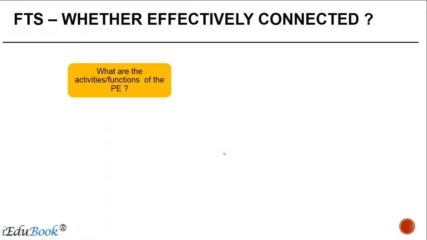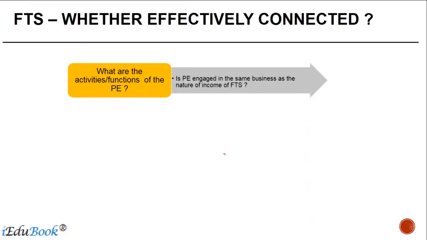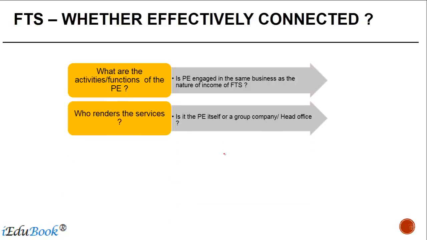How do you find out whether FTS is effectively connected? First thing, what are the activities or the functions of the PE? Is the PE engaged in the same business as the nature of income of FTS? If yes, the chances of effective connection are high. Who renders the services? Is it the PE itself, or a group company, or the head office, or both of them together? In case both of them do the activity together, let's say, for example, you pay $100 to a foreign company.